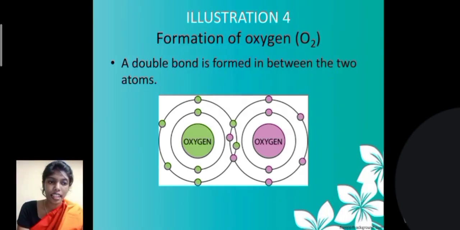Let us see the second example for covalent bond, that is the oxygen molecule. Oxygen's atomic number is 8. So, 2 oxygen atoms combine together and share 4 electrons. So, it is a double bond sharing to attain the octet electronic configuration.